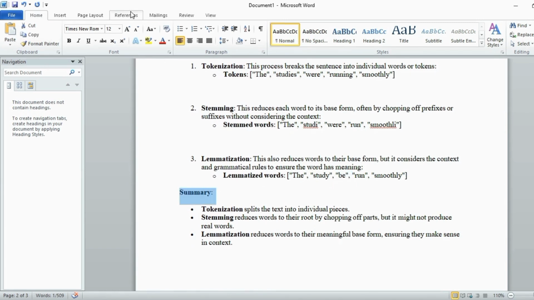In this example, tokenization simply breaks the text into individual units. Stemming reduces words to their root forms, which can sometimes be incomplete or less meaningful. Lemmatization reduces words to their dictionary form, preserving the correct meaning. So, I hope you guys like this video and understand these terms, because they are very important in learning prompt engineering. We must know how prompt engineering works in the backend.